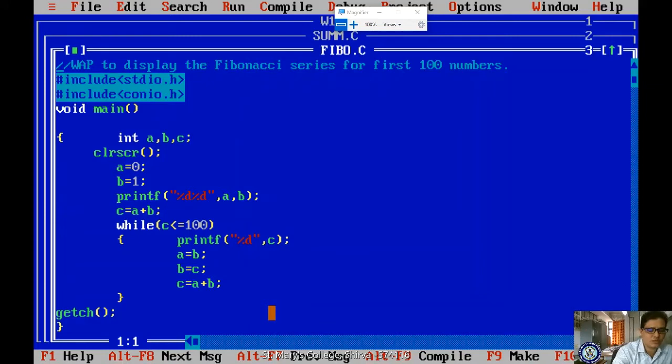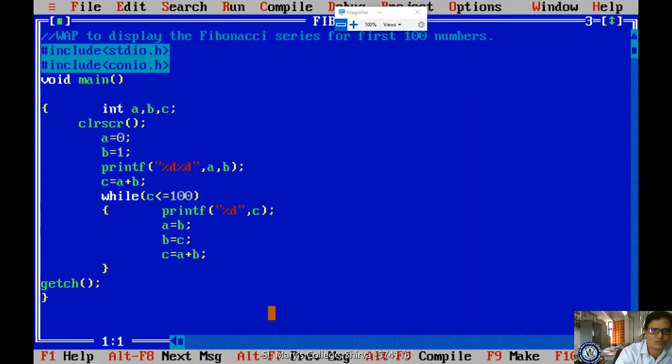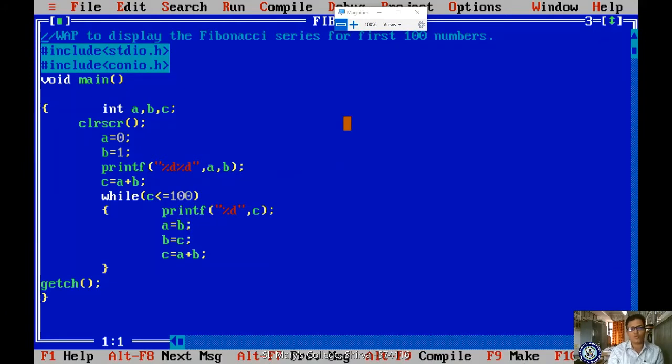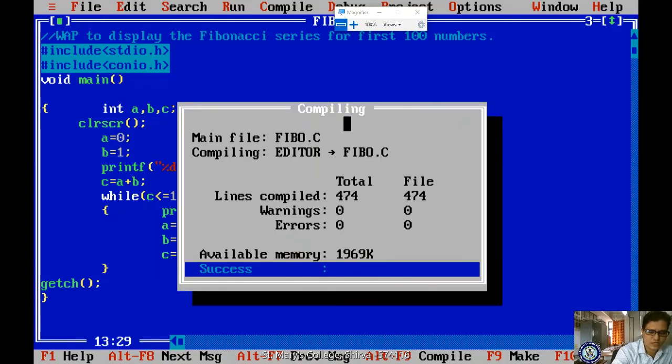I'm pressing the file for full screen, compiling with Alt F9 and running. If I run, I'm getting output like this. Are you understanding what it is? No, right? So then I'm doing some little modification. If I use \t, what happens? It will take a tab space, right? Clear. I'm saving, compiling, and running.